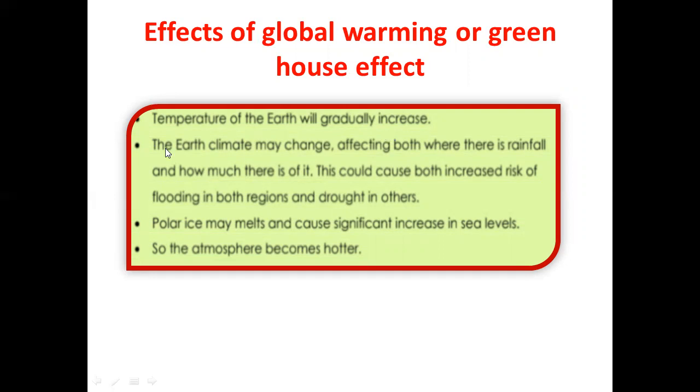earth's atmosphere. Second, the earth's climate may change, affecting both where there is rainfall and how much there is of it. This could cause both an increased risk of flooding in some regions and drought in other regions. So global warming may cause drought in some regions and flooding in other regions. Polar ice may melt and cause a significant increase in sea level, so the atmosphere becomes hotter.